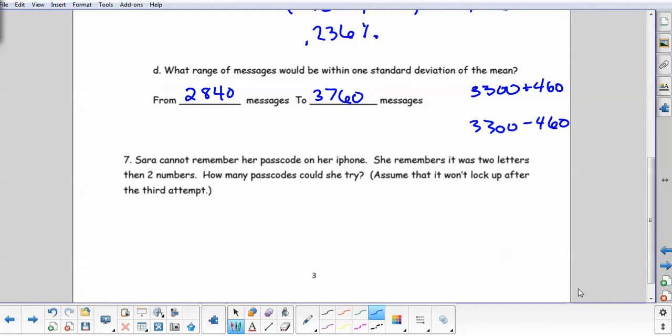Alright, so Sarah's trying to remember the passcode on her phone. It's 2 letters and 2 numbers, and she's going to keep trying to see if she can figure this out. It does not say anything about not being able to use something twice, so we're going to assume we can use these twice. So you have 26 choices for the first letter and still 26 for the second letter.